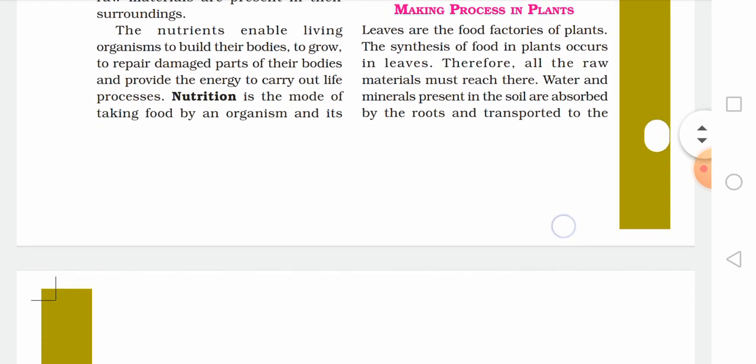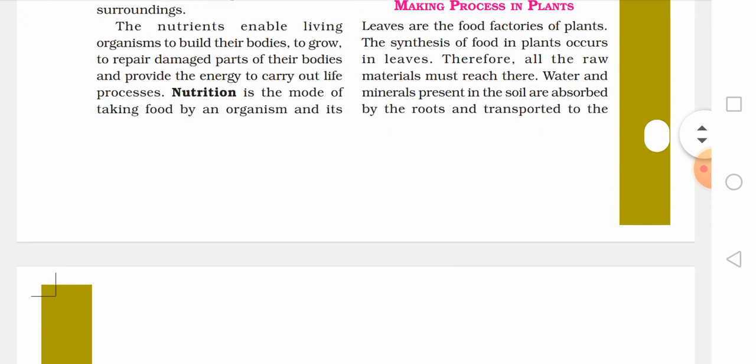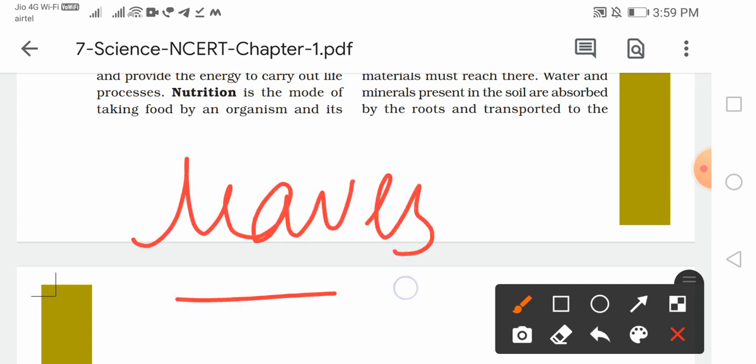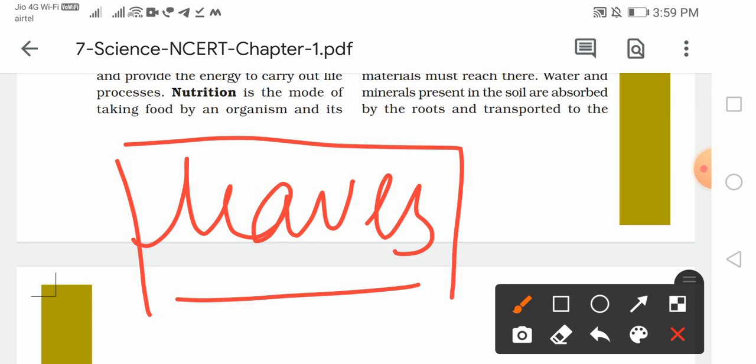Now therefore all the materials must reach here. मतलब लीव्स जो हैं फूड फैक्ट्रीज, तो उनके पास सारा मटीरियल, जो भी रॉ मटीरियल है, जैसे कि CO2, वाटर, सनलाइट वगैरह, तो it should reach the leaves. So all the raw material should reach the leaves, है ना? Are you all satisfied?